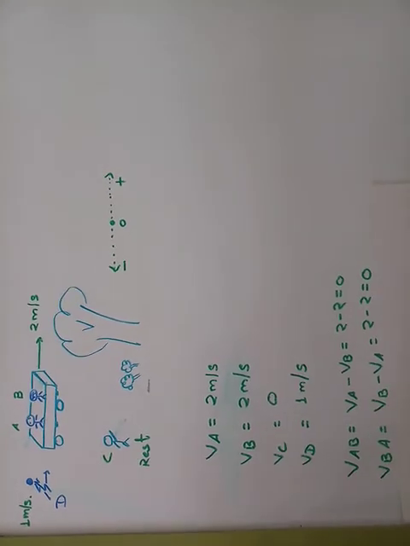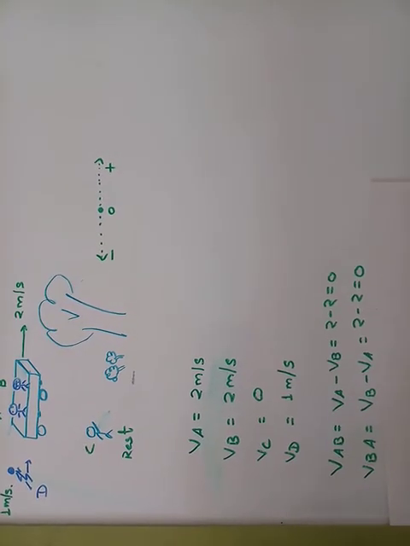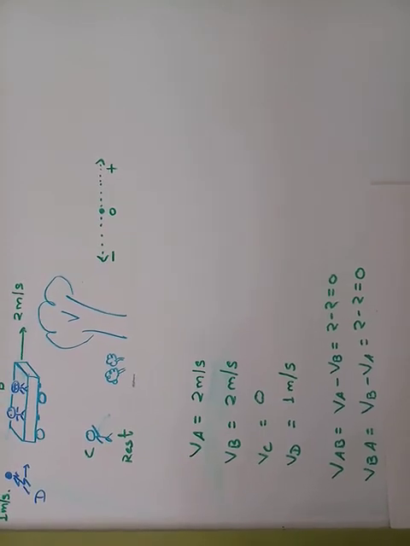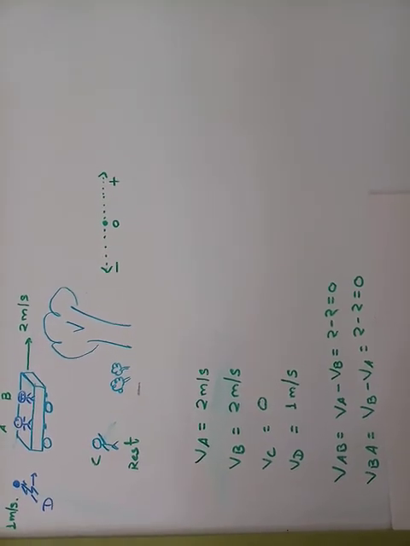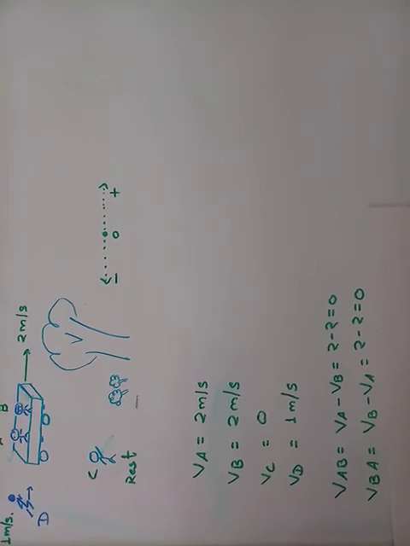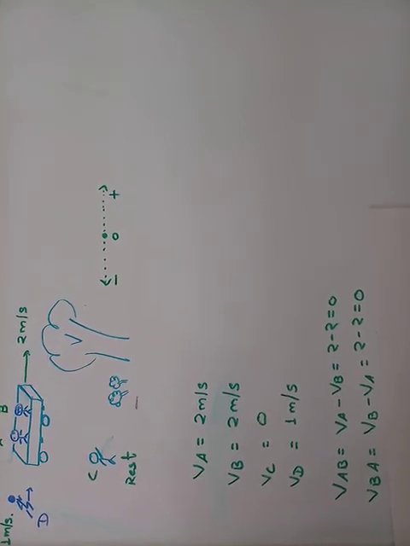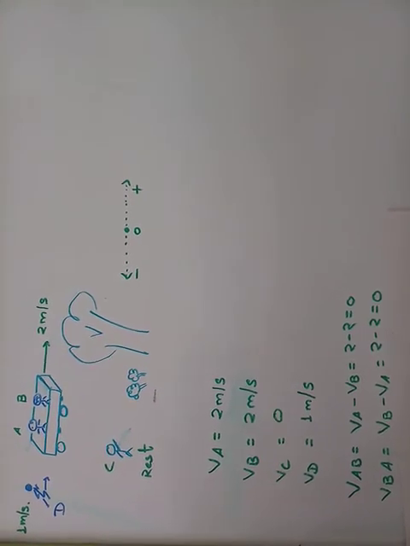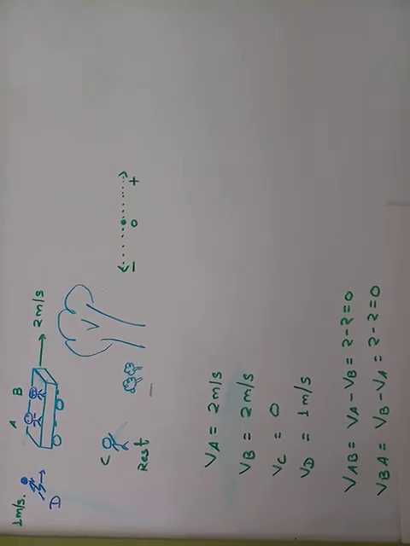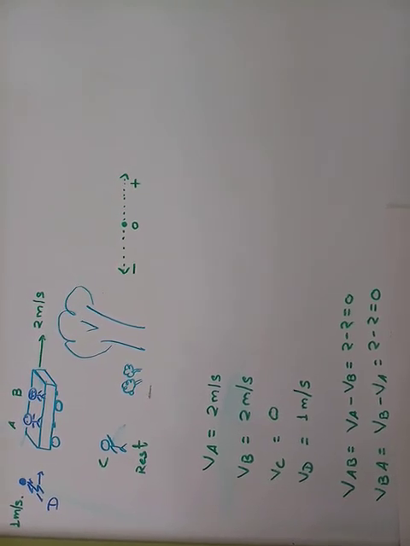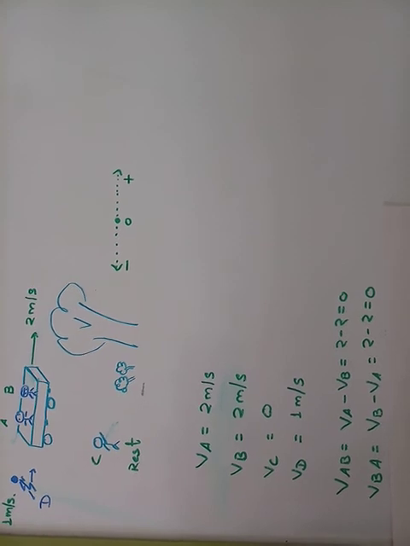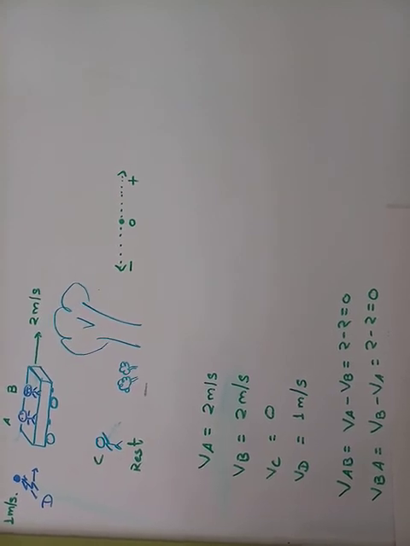Again, the same question is asked to body A. VBA is the speed of body B with respect to A. If you put the question to A, what is the speed of B? You will say it is 0. And when you calculate it, VBA is equal to VB minus VA. Put the values, and what you get is 0.